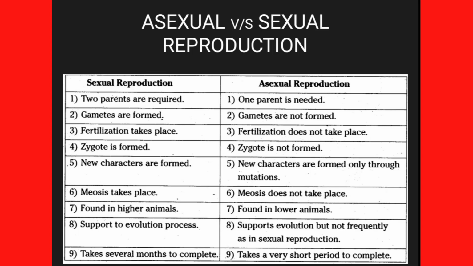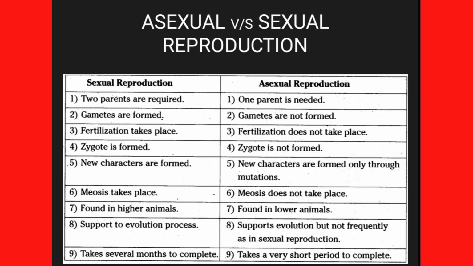Since two parents are involved, new characters are formed in case of sexual reproduction, whereas in case of asexual reproduction, new characters are formed only through mutations. Meiosis is the type of cell division which takes place in sexual reproduction, whereas meiosis does not take place in asexual reproduction. Sexual reproduction is found in higher animals, whereas asexual is found in lower animals.